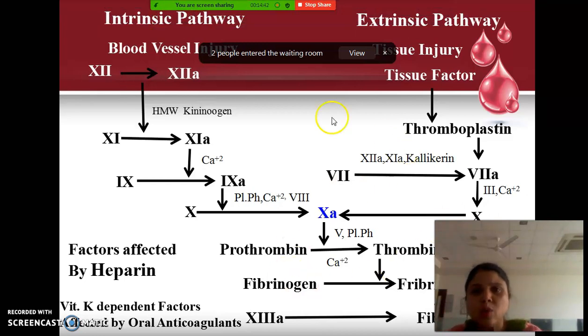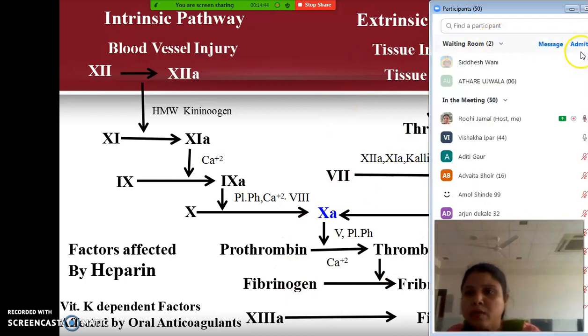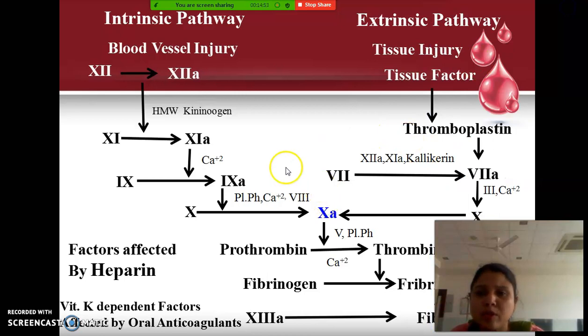Why is it required to know the clotting factors? Why is it essential to know the clotting pathway? Because all the drugs which are responsible for coagulation or anticoagulant action will act on one or the other point in this pathway only. Their mechanism of action will be on this pathway only. So that is why it is essential to discuss this. Now we go further.